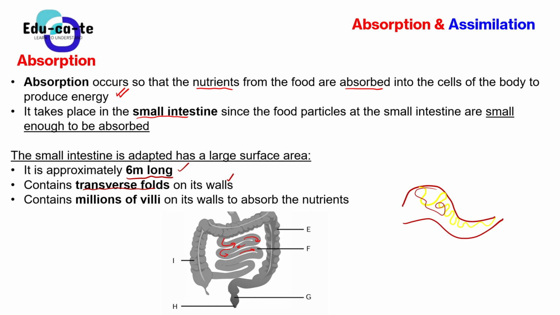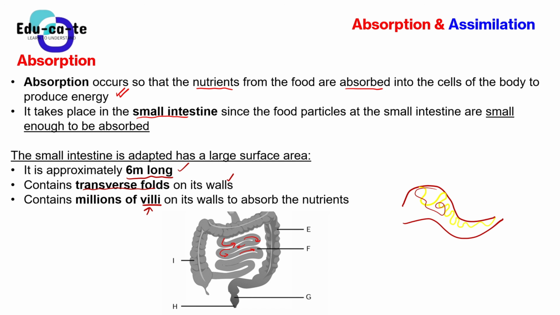And also, the small intestine has millions of villi. There is this structure known as villi that is found at the walls of the small intestine. Basically, that's where the transverse folds are coming from. This villi, we are going to look at carefully also, to see what its whole purpose is.